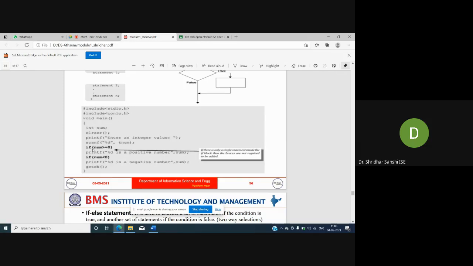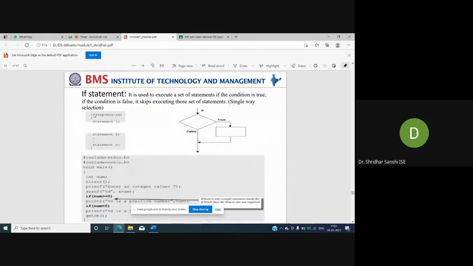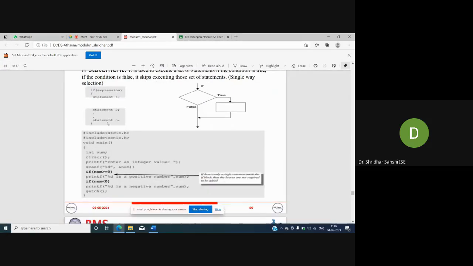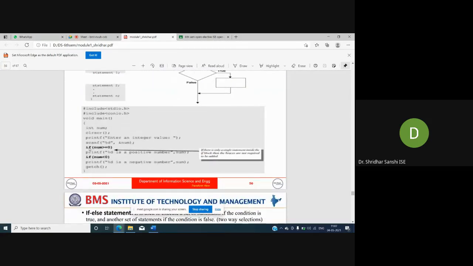So what I'm doing here, you can see. What is the syntax of the if statement? If followed by an expression and a set of statements. So here is the syntax: if num is greater than or equal to 0. Whenever I execute this scanf("%d", &num), I enter some number. If I enter 5, then 5 is greater than or equal to 0.